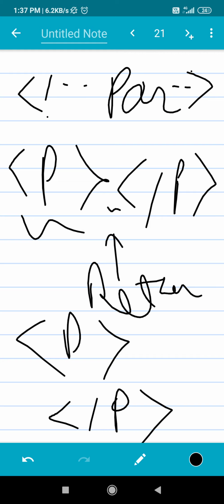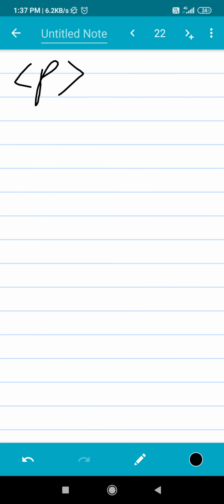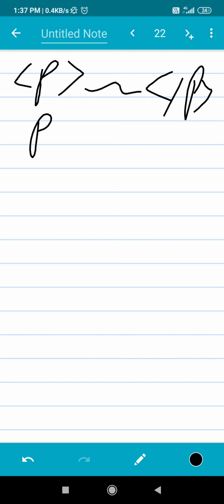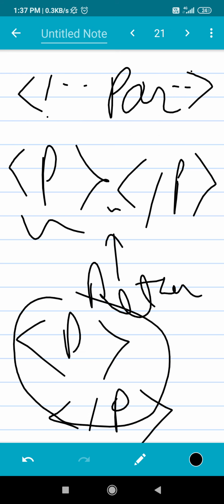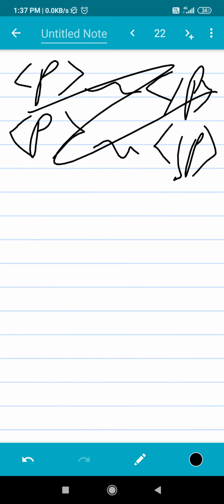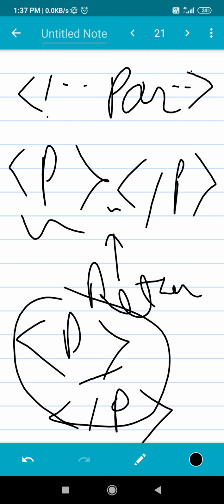You can also do something like this, P, then again on the next line you write like this, but it doesn't make sense. This style is better, like when you're writing the head and body tags. Now inside this you can write multi-line text basically.